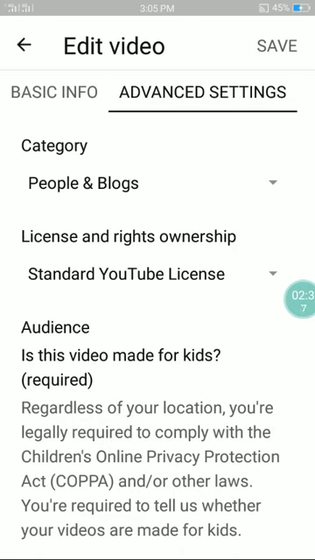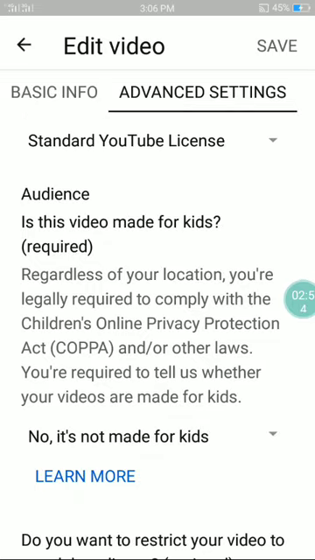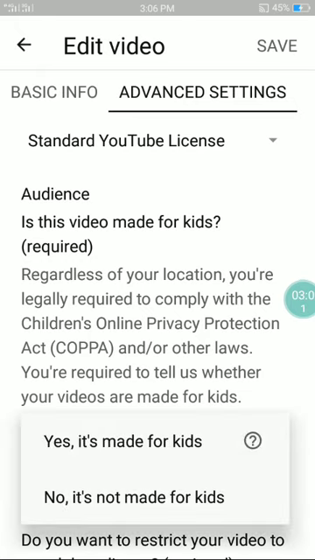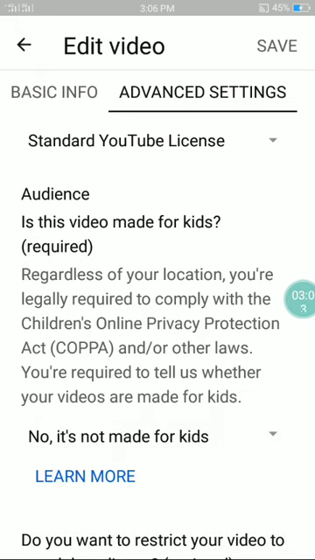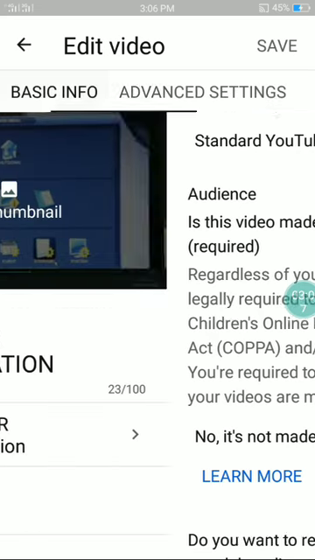There's one thing that you should always comply with, and that is to select the proper audience. That's to comply with the Children's Online Privacy Protection Act, or COPPA. That's a new guideline for us given by YouTube. So, no, it's not made for kids. And let's go back here.